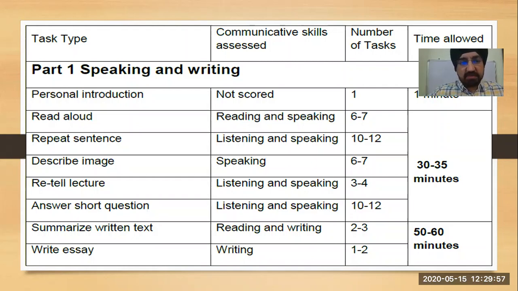But if you're appearing for the exam, then definitely, to make a good impression, you have to speak confidently, because this portion of the introduction will go to your respective university. Other modules are being scored, like read aloud, repeat sentence, describe image. Every task appears multiple times, and you can see the time allowed is from 30 to 35 minutes, and every task is time bound. Means if you are on read aloud, you will get a particular time to speak on a particular section. I will go through this in coming slides.